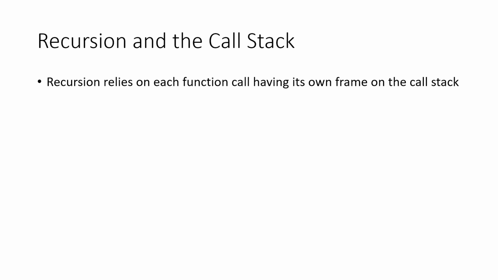As I mentioned, recursion relies on each function call having its own frame on the call stack, right? If you imagined a world where a function only had one frame for any time you called it, this wouldn't work, right? But because the way our environment diagrams are set up and the systems that implement this under the hood of our programming language set up new function call frames anytime a function call is encountered, and each of those function call frames keeps their variables separate from one another, this is how this phenomenon is able to work.